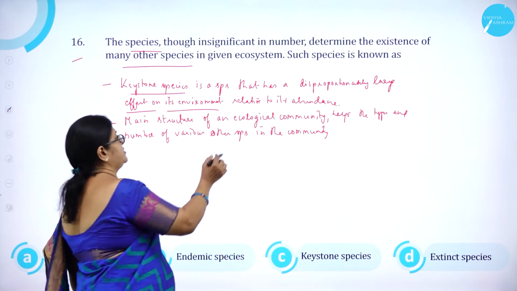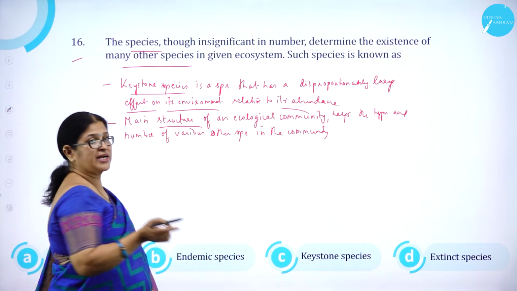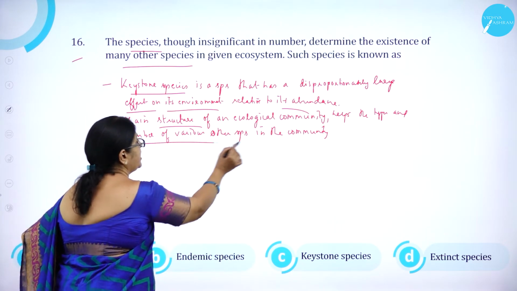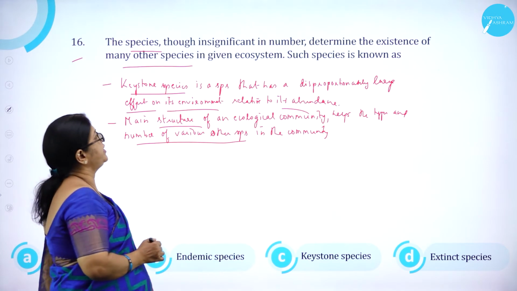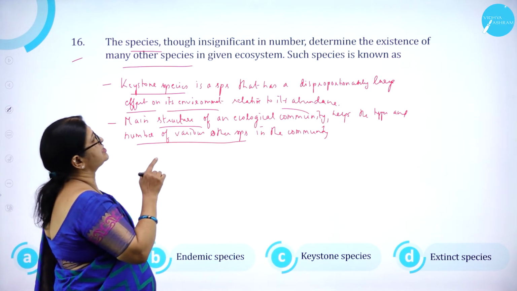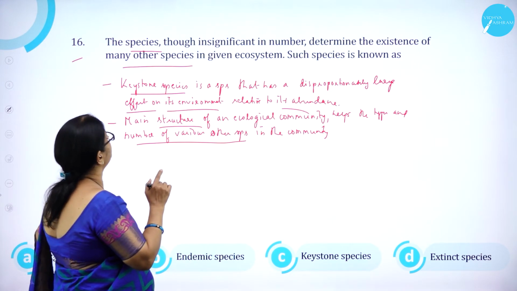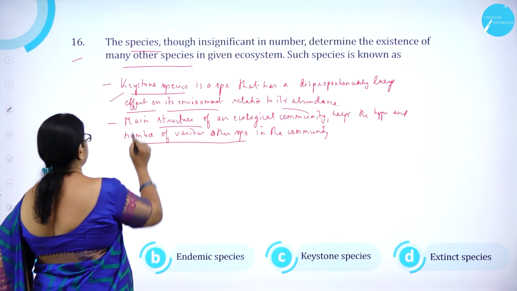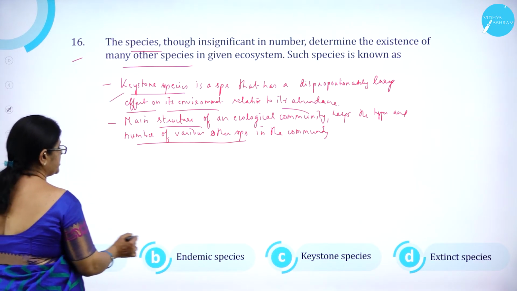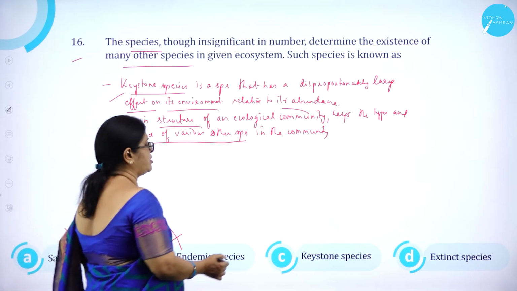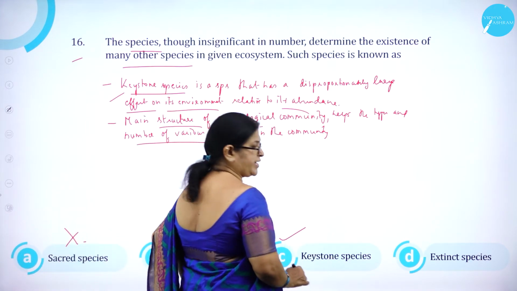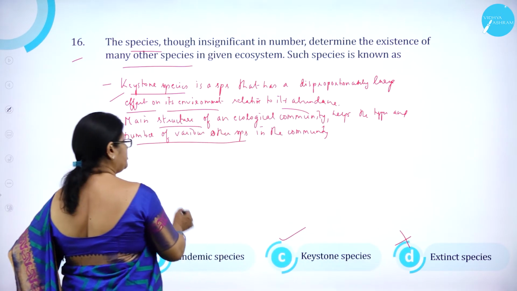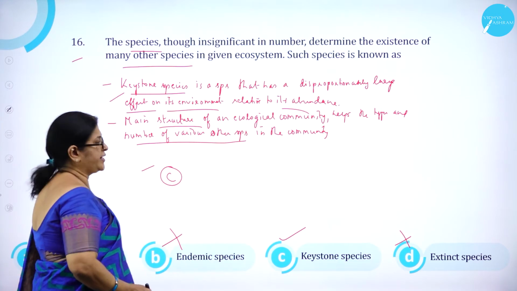relative to its abundance. So, the main structure of an ecological community helps the types and the number of various other species in the community. So, the species, though insignificant in number, determine the existence of many other species in a given ecosystem. Such species is known as keystone species. So option A, sacred species is wrong. Option B, endemic species is wrong. Option C, keystone species is correct. And option D, extinct species is wrong. So option C is correct.